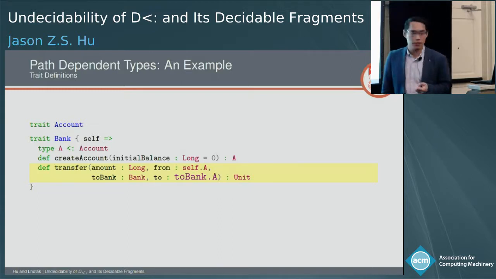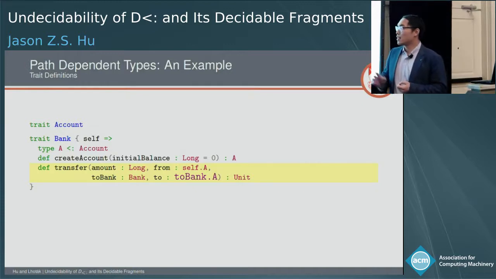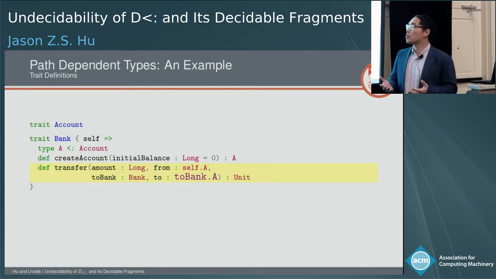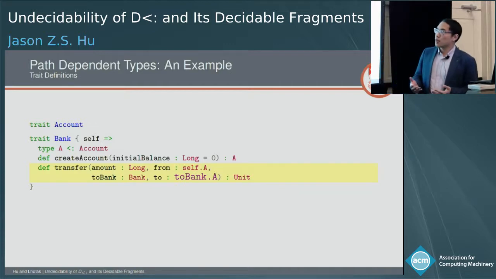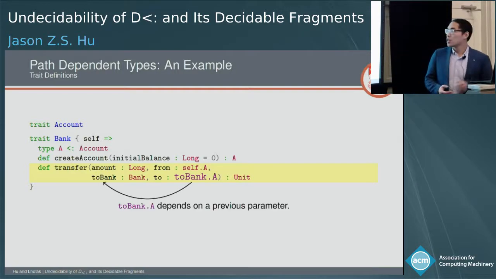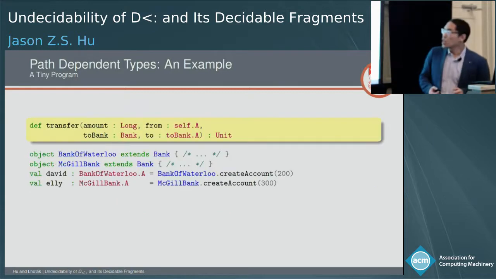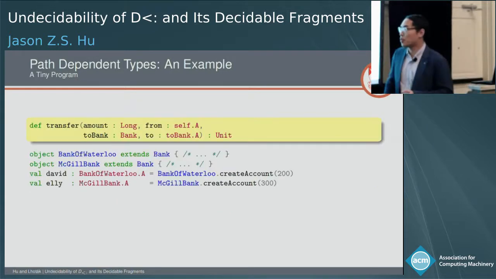in a different bank. So if we look at the signature of this transfer function, the last parameter has the type bank.A, which depends on a previous parameter, which has type bank. So in general, in Scala, we allow types to depend on previous parameters, and types of such form are called path-dependent types. So let's look at some running programs.